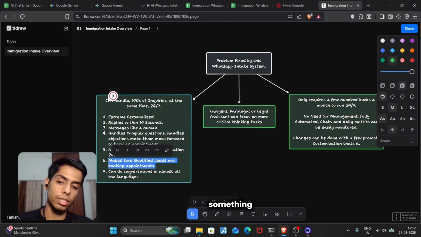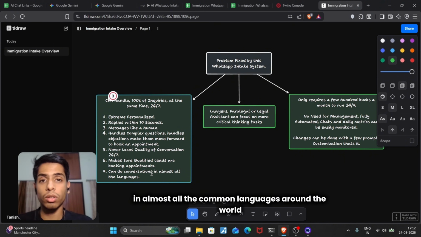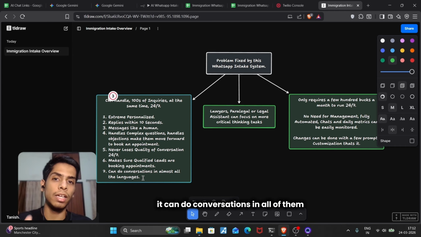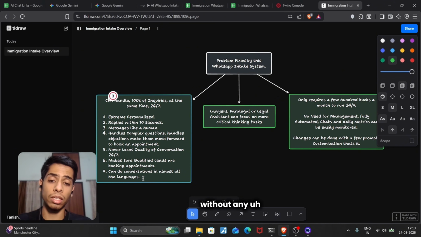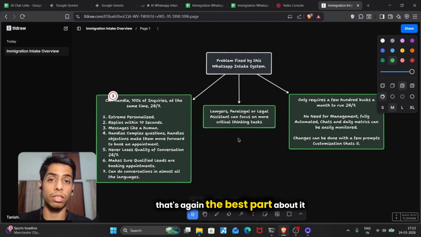Okay, something can do conversations in almost all the common languages around the world that are actually being spoken. It can do conversations in all of them, back and forth consistently, without any delays, without any reduction of reasoning or critical thinking at all. Okay, that's again the best part about it.